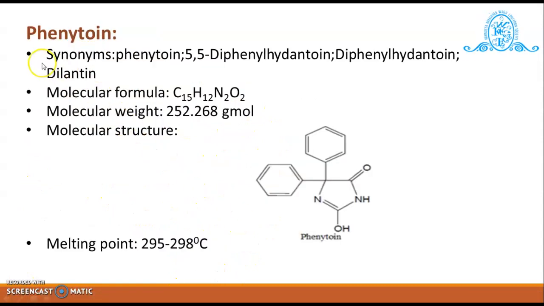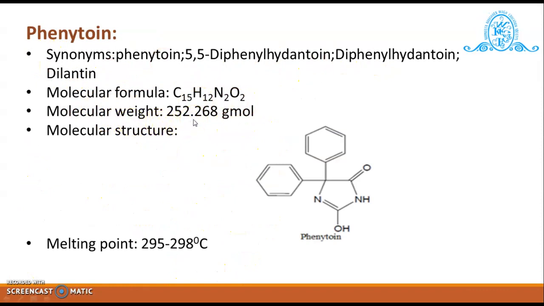Next is the monograph of phenytoin. So there are a number of synonyms for phenytoin, such as phenytoin, 5,5-diphenylhydantoin, then diphenylhydantoin, and also known as dilantin. The molecular formula of phenytoin is C15H12N2O2.